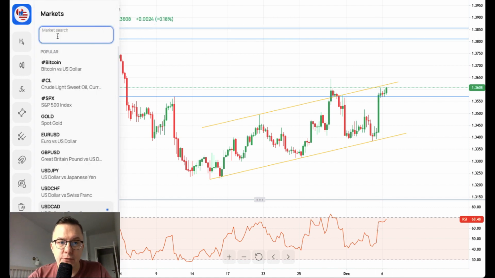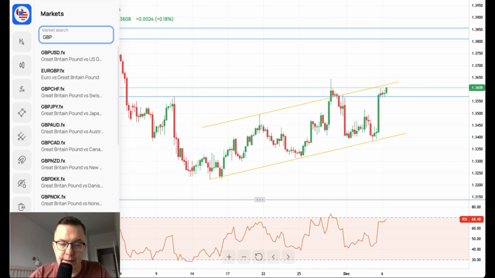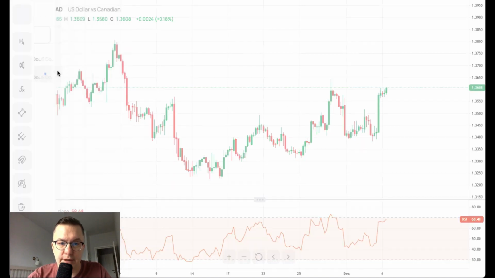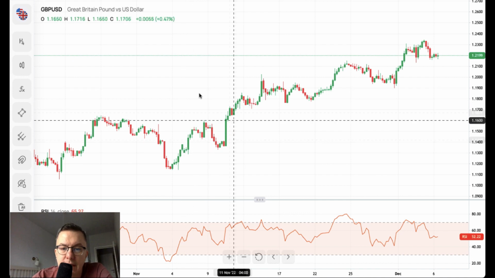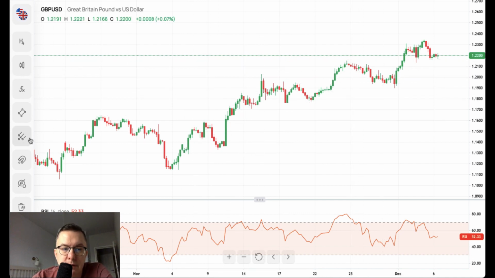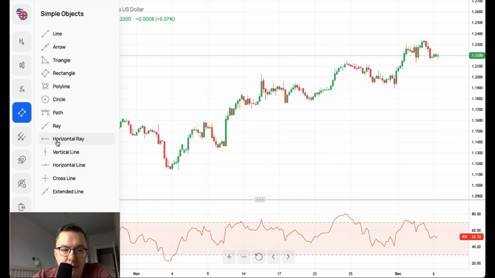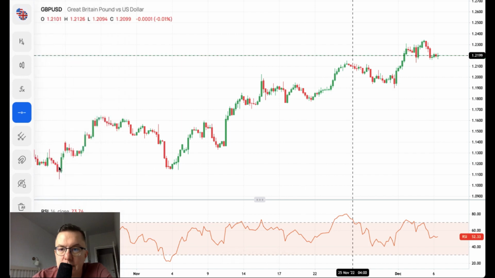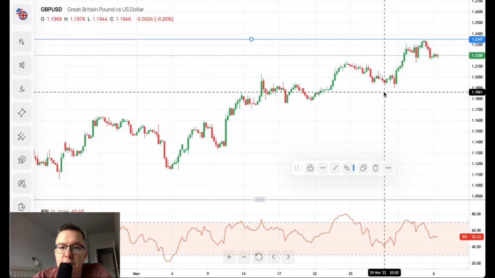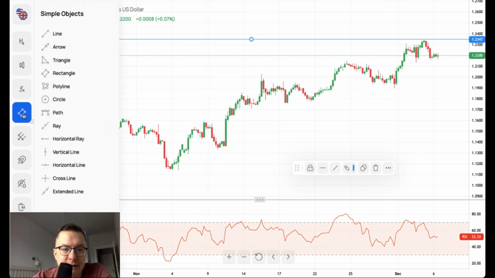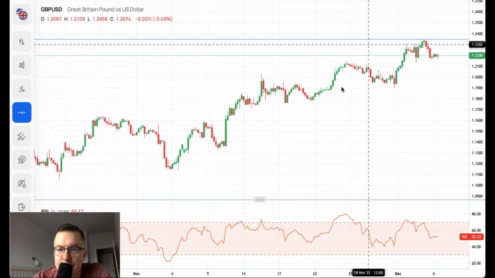The other market we would like to take a look at is the British pound to American dollar. And what we have here is interesting as well. Our chart is showing very nice up movement with higher highs and higher lows. So the recent high was made at the level of 1.2343. If we place the line here, we can easily see the swing high. So that's the swing high.